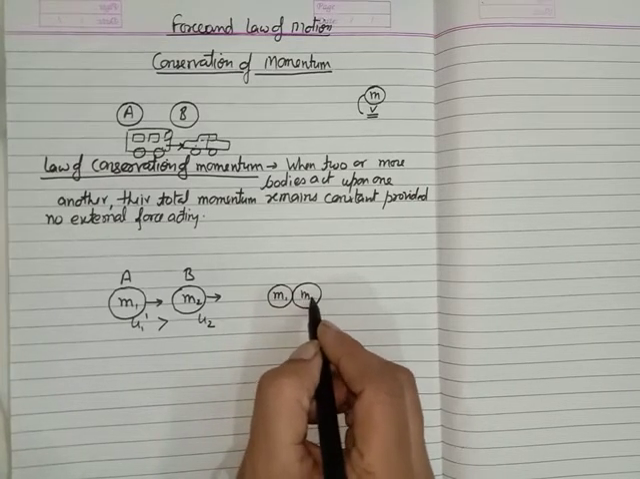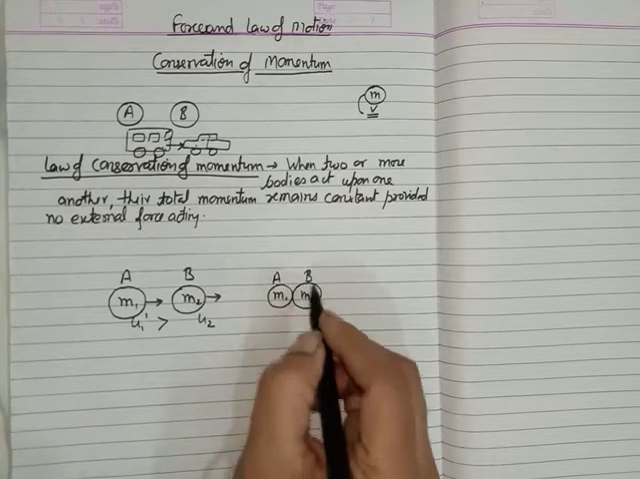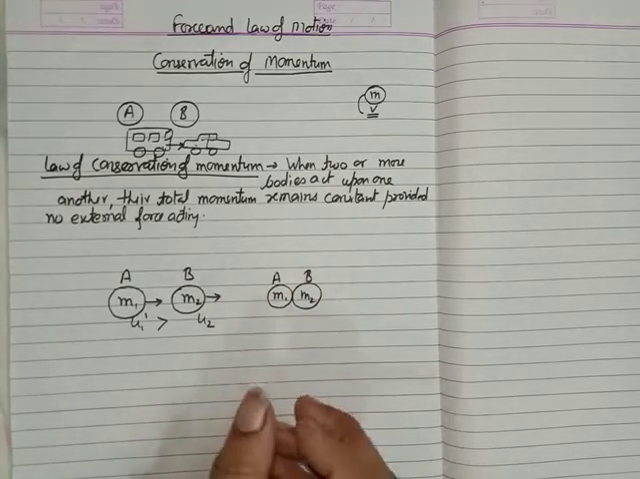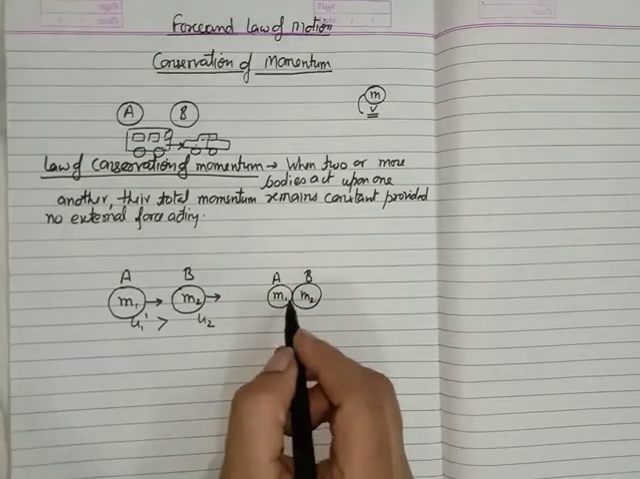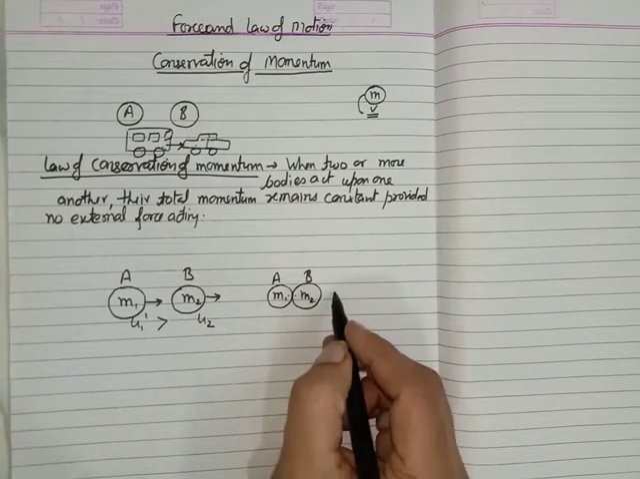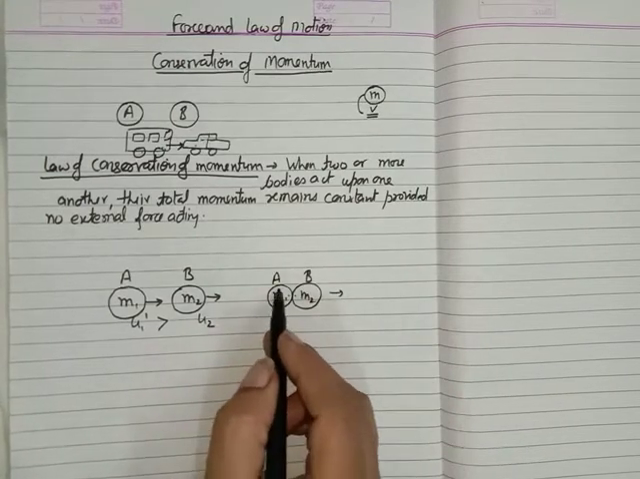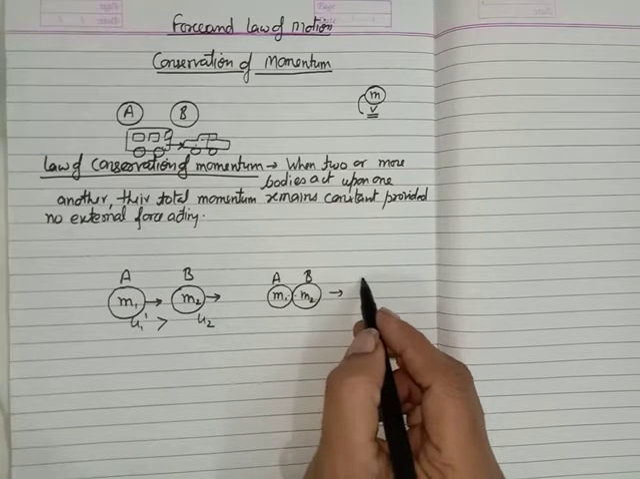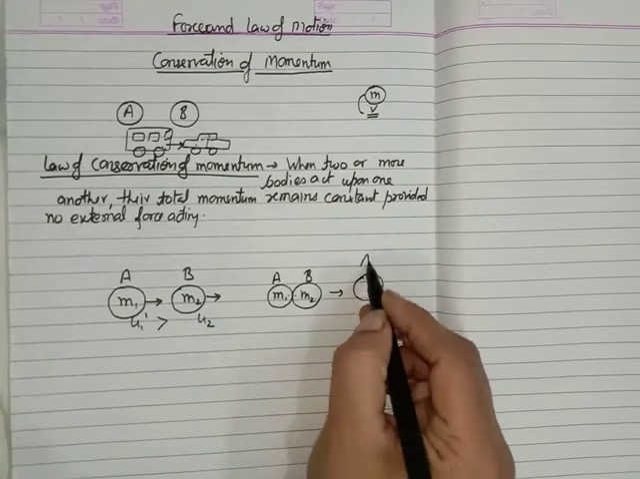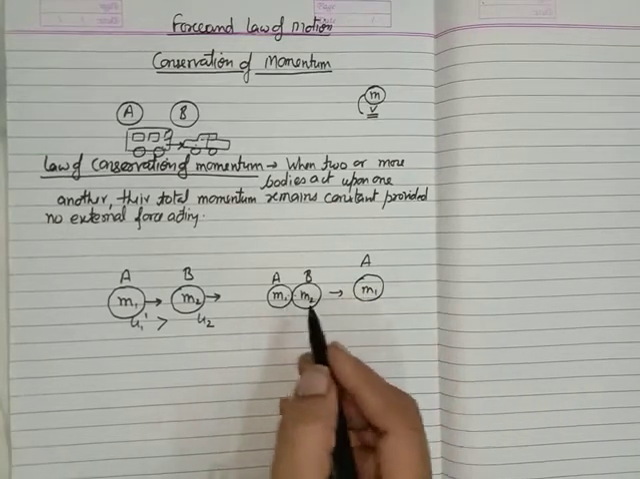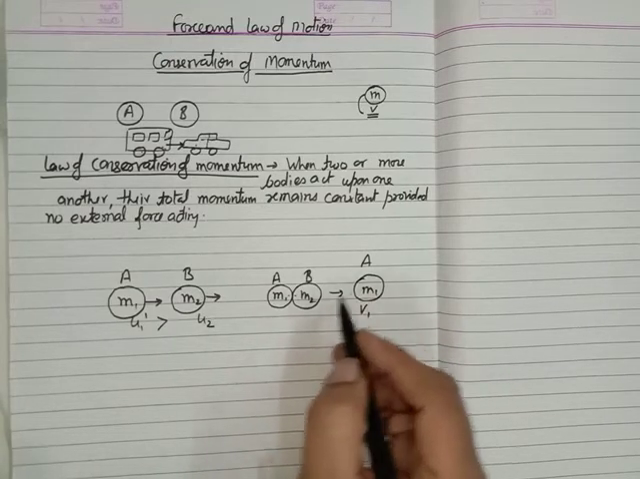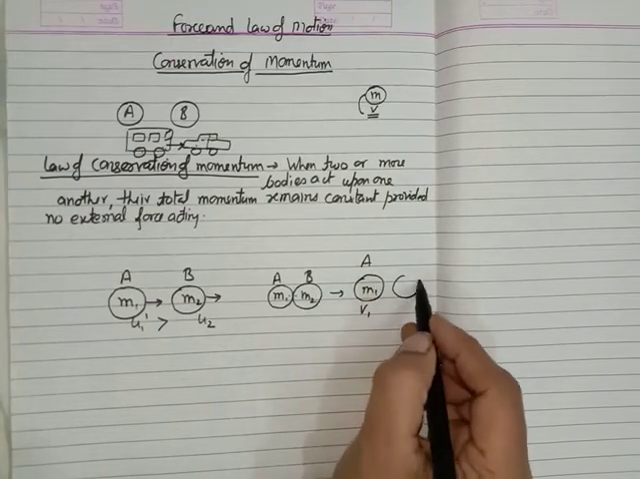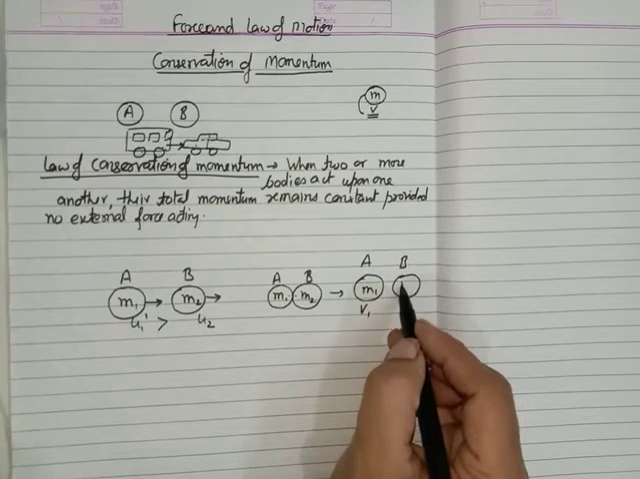This is a ball A and this is a ball B, and they are interacting with each other. It means they collide. So they collide, and what will happen? The velocity of both the balls will change. Now this is the ball A having the mass m1. Now the velocity after the collision is v1, and of the ball B is v2.